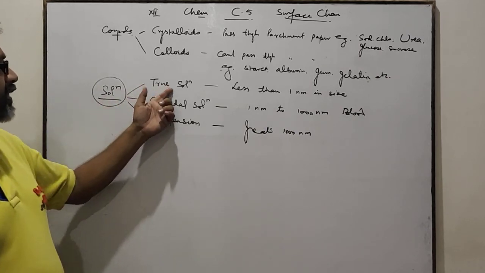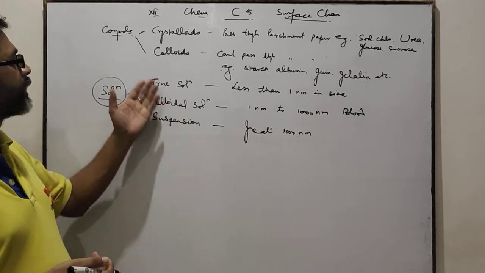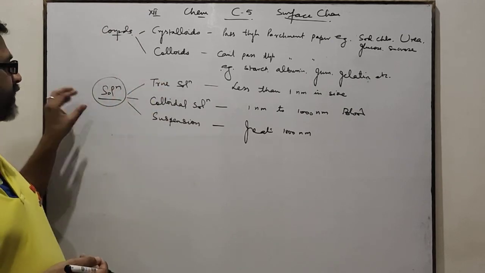Means the solutions are of three types: true solution, colloidal solution and suspension. Okay. These are the two categories of compounds. These are the three categories of solutions.